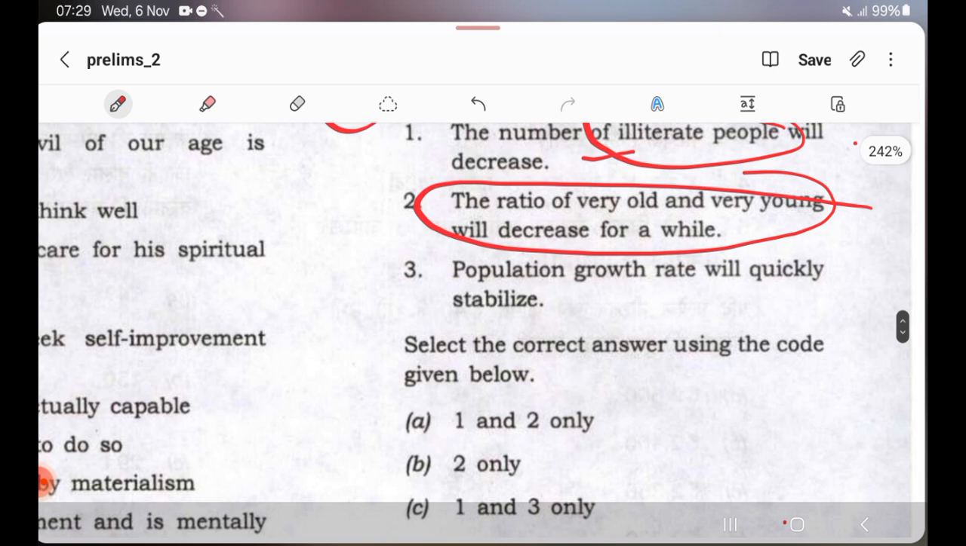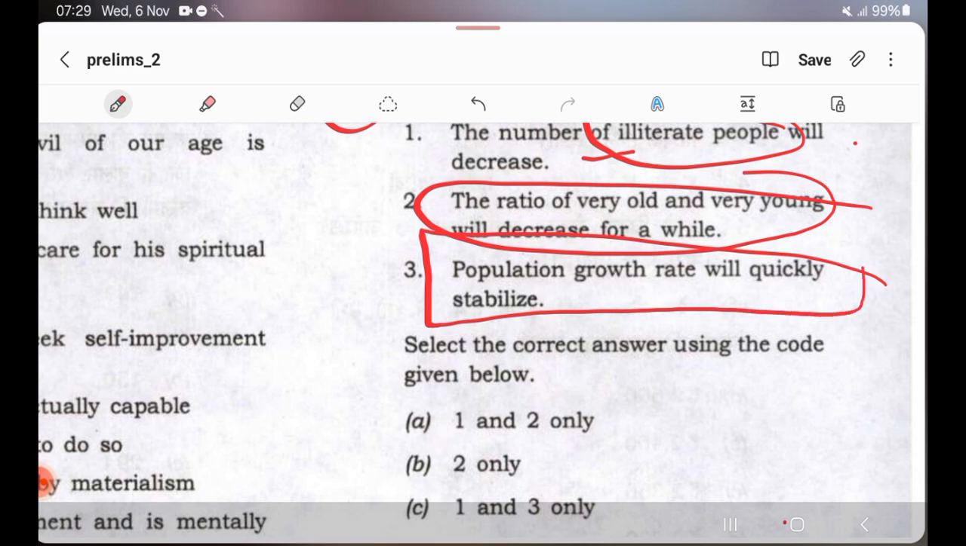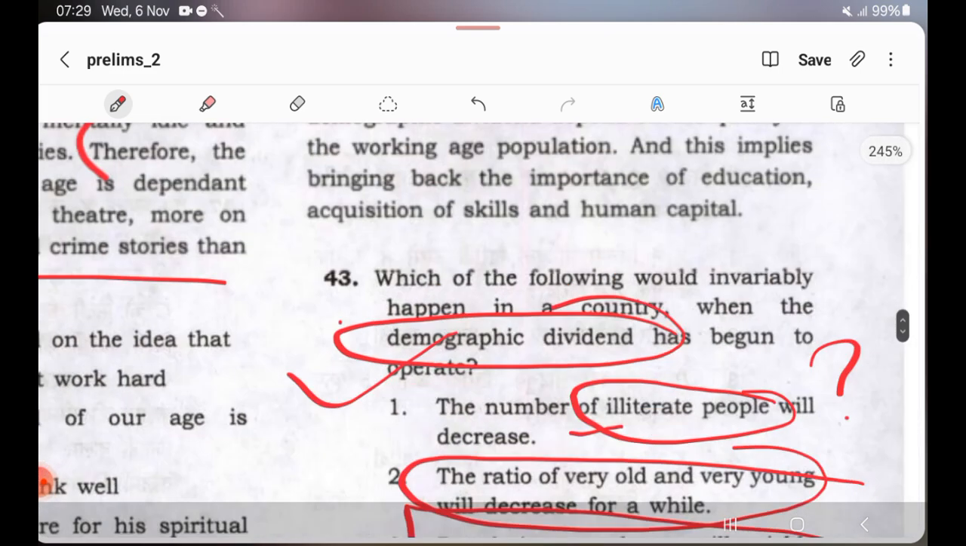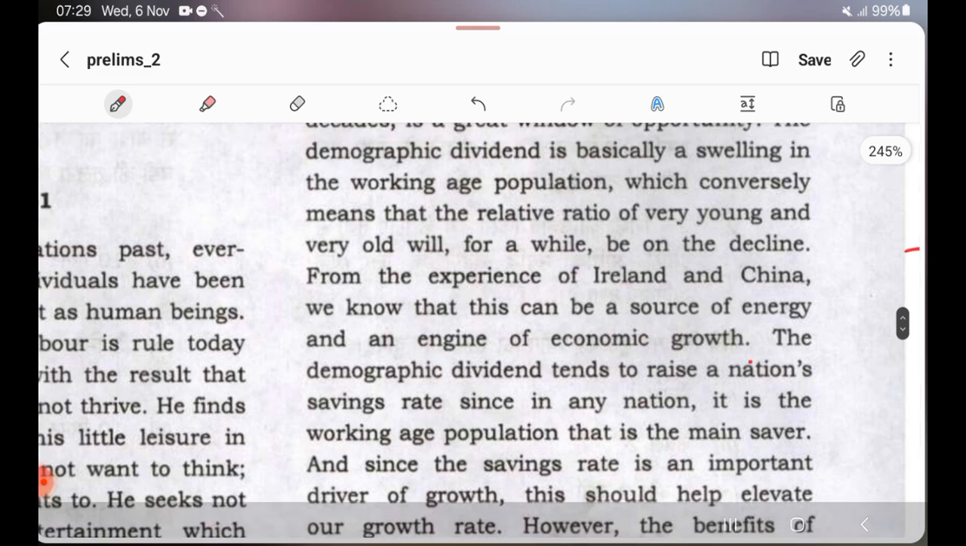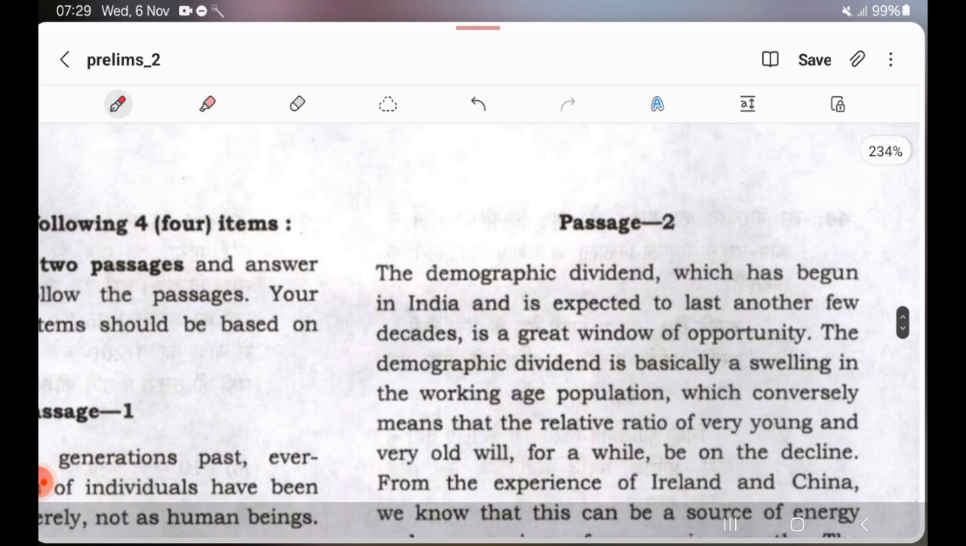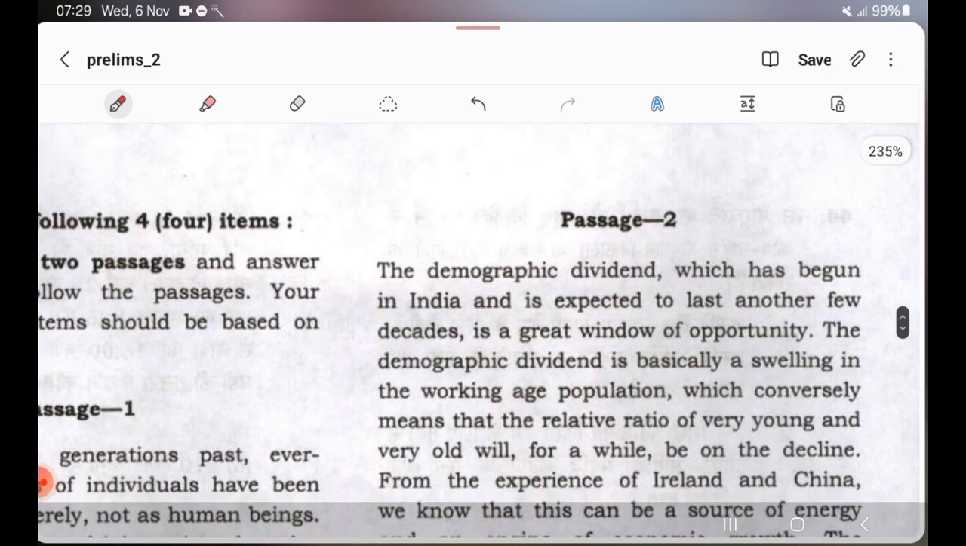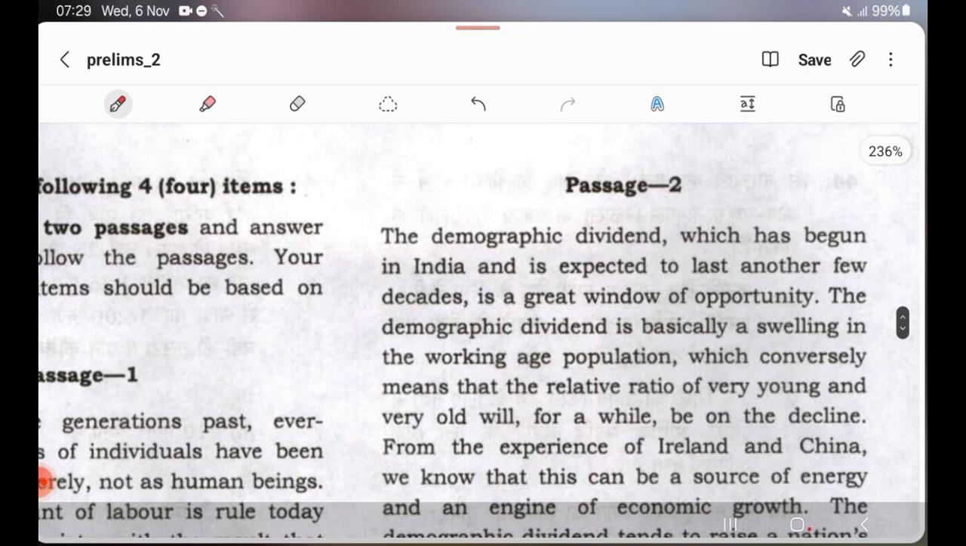Option 3, population growth rate will quickly stabilize. So we'll see the comprehension now. Let's read each option that we have completed. Now we will read the passage.